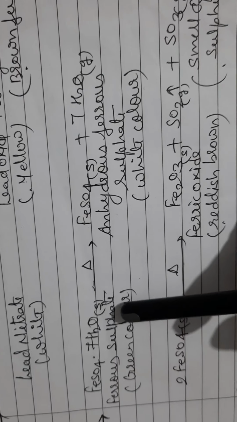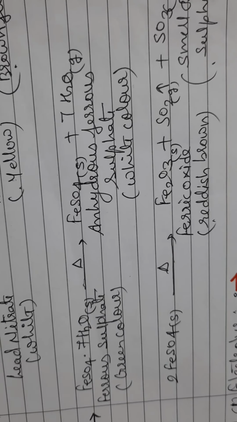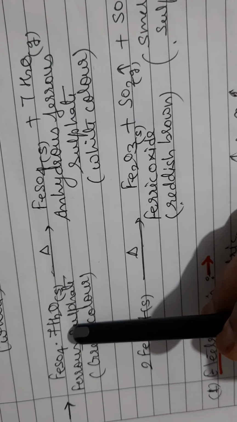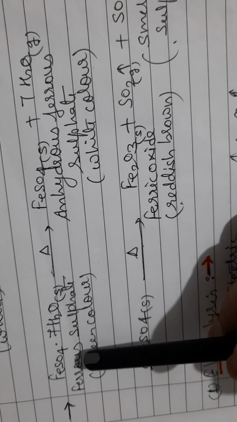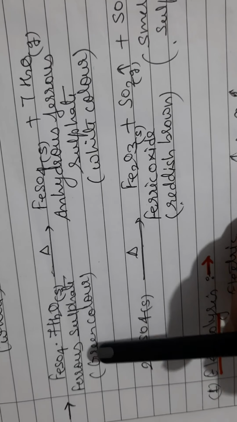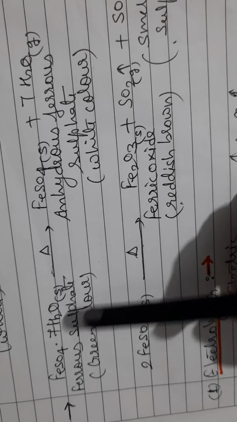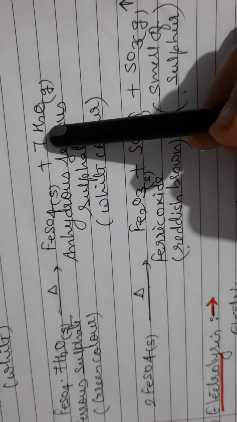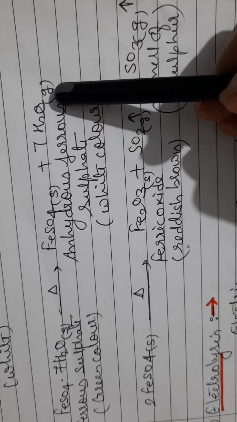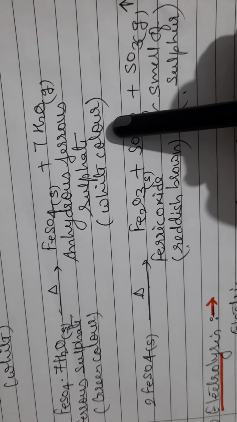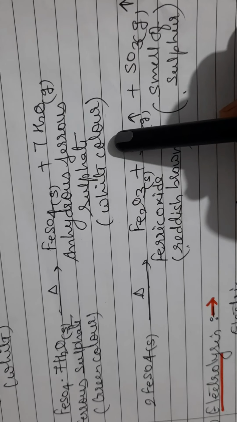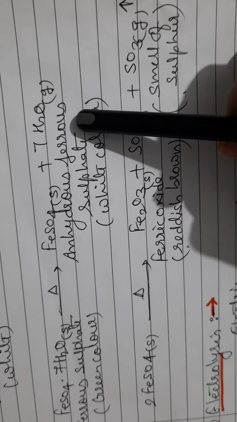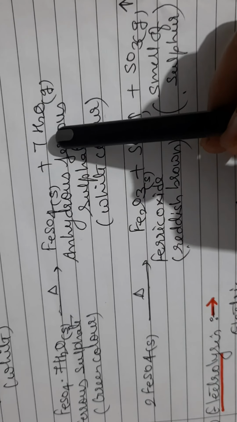Decomposition of ferrous sulfate. Hydrated ferrous sulfate. This ferrous sulfate has 7 molecules of water, so it is called hydrated ferrous sulfate. It is green color powder. When hydrated ferrous sulfate is heated, it loses its 7 molecules of water and converts to white color powder. This white color powder is of ferrous sulfate, which is called anhydrous ferrous sulfate because it has lost 7 molecules of water.